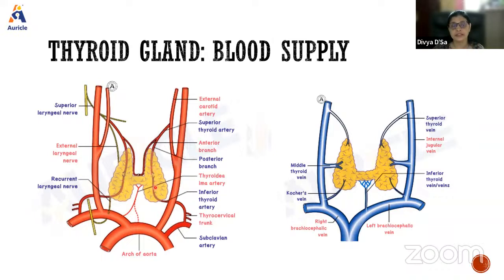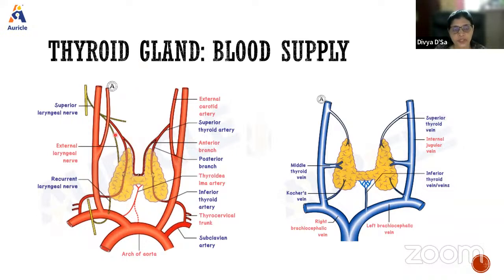It is also supplied by the inferior thyroid artery, which comes from the thyrocervical trunk, a branch of the subclavian artery. Sometimes one more artery comes directly from the subclavian, called the thyroidea ima artery. These are the main arteries which supply the thyroid gland.